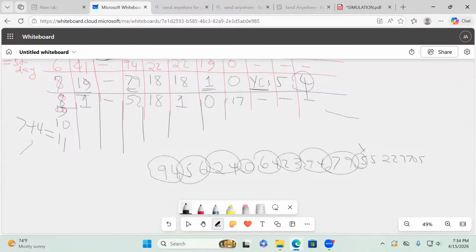Then, ladies and gentlemen, you go to day number 9. Are you able to tell me what the opening stock is? 0. All right. Nothing there. Random number: even if you have 0 stock, demand has to be there every day. Demand has to be there every day. So what is the digit there? 23. Giving me what demand? 14.